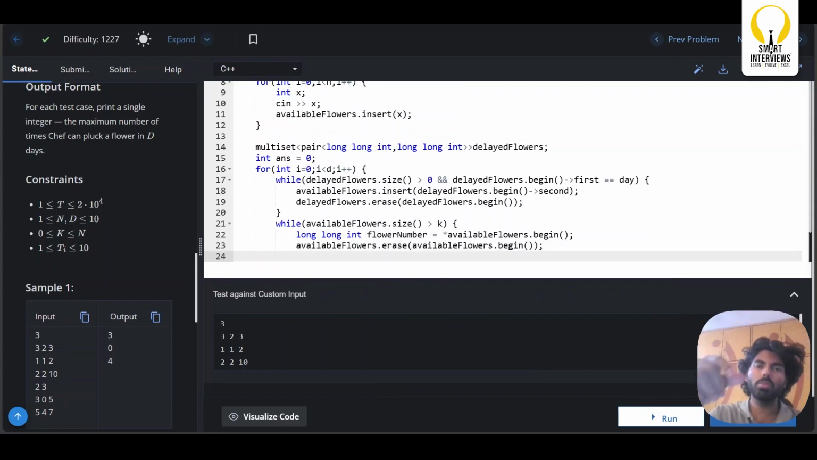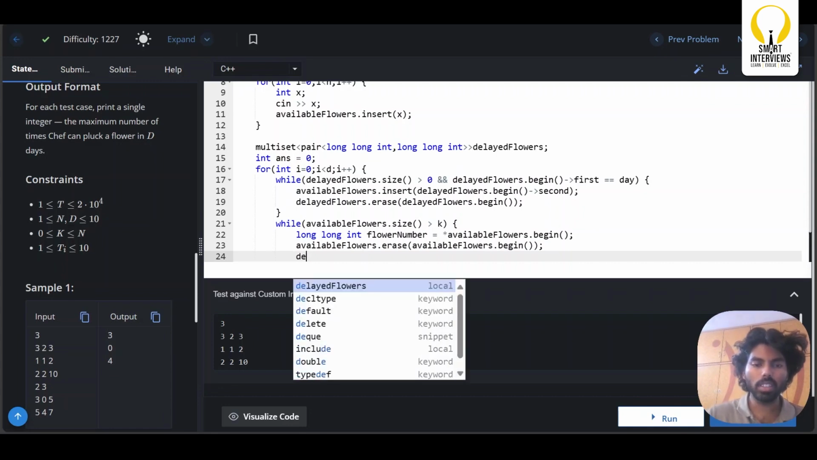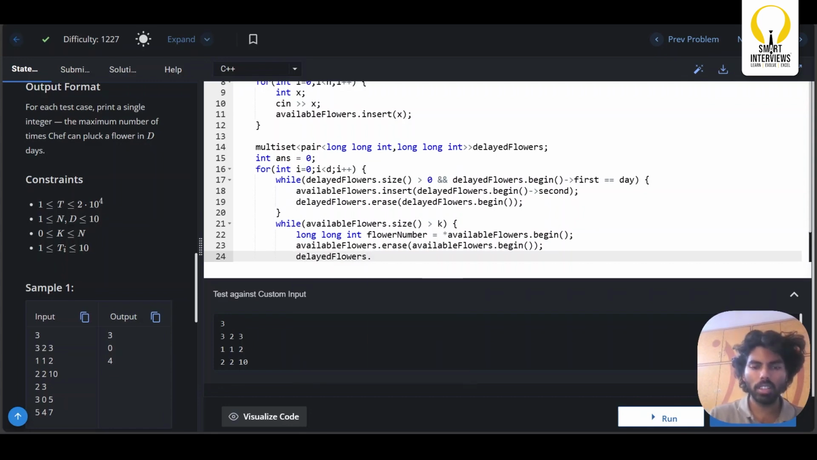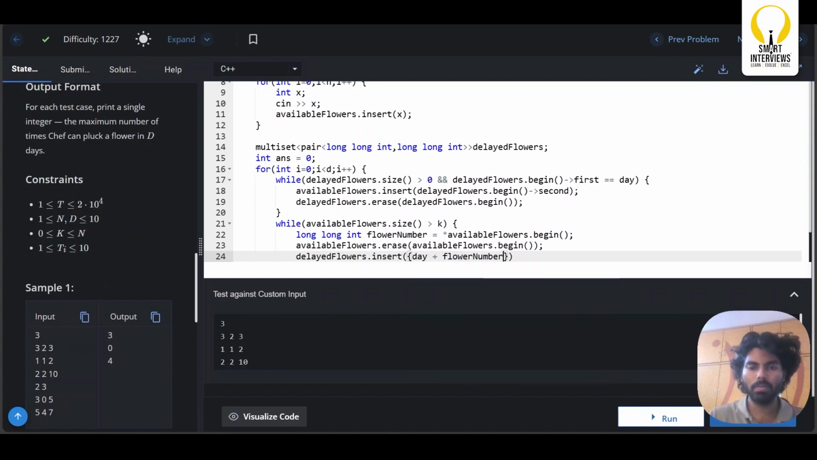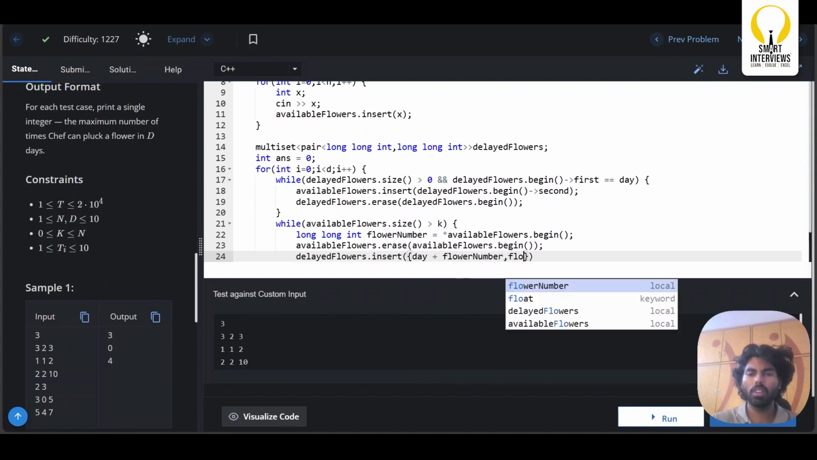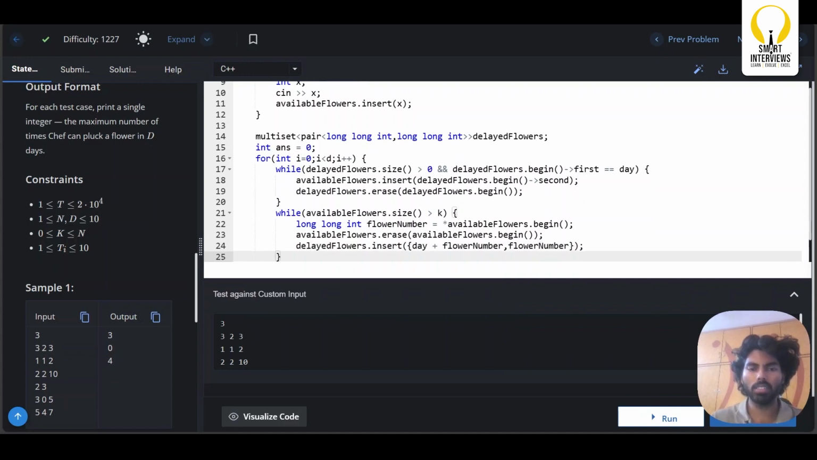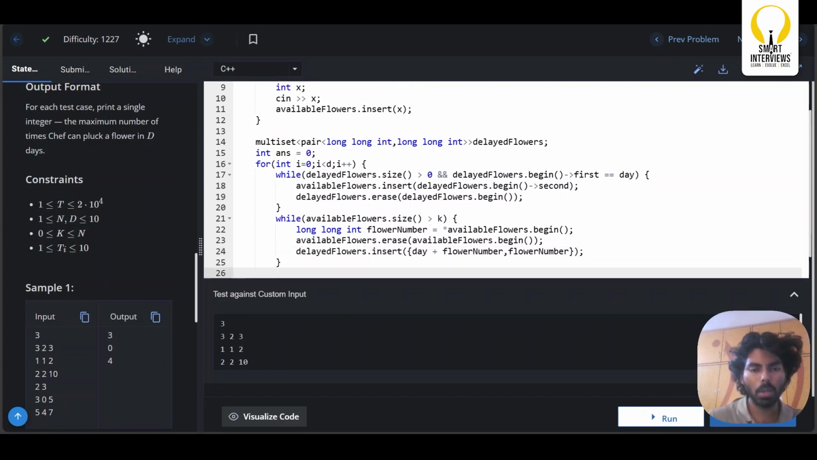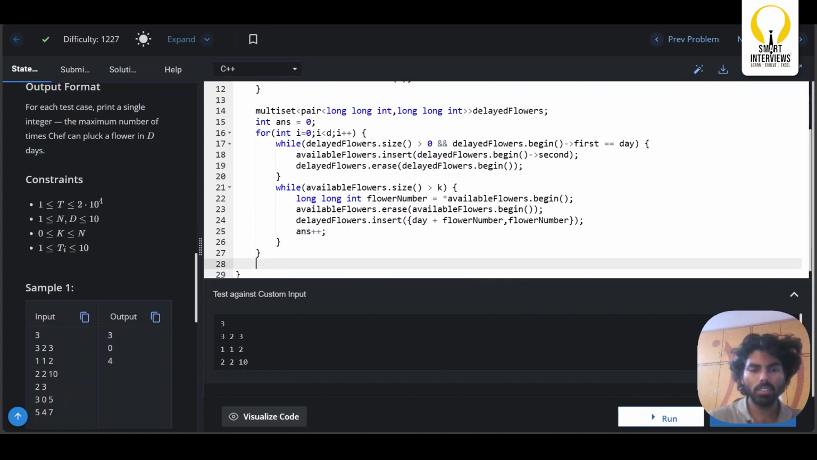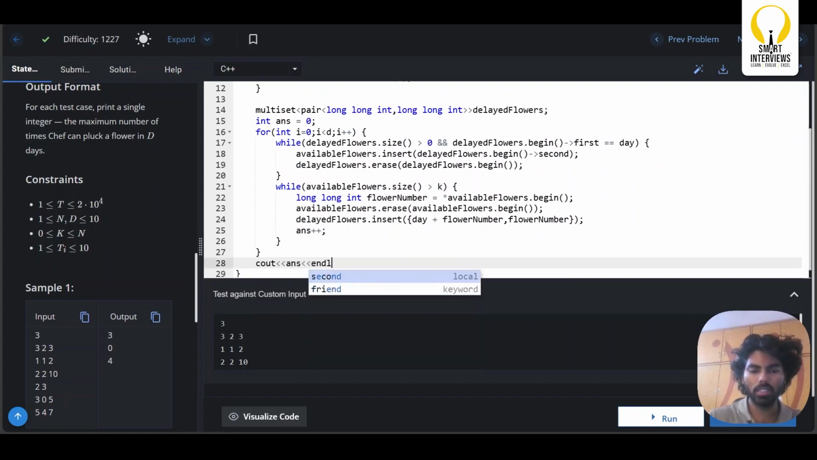Once you pluck this flower, it should be regrowing for the next d days. So you will be inserting this plucked flower in the delayed flowers. delayed_flowers.insert. So how will you insert? This is day plus d, comma, and what do you need to add? The flower number. Okay, that's it. Each day you will be plucking some flowers out. So how do you count that? Here itself, answer plus plus. Once this is done, you can simply cout answer.